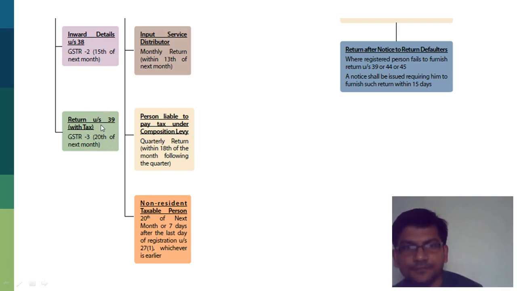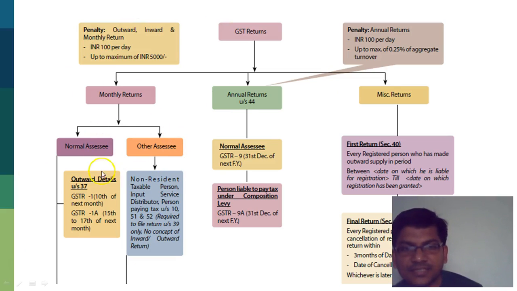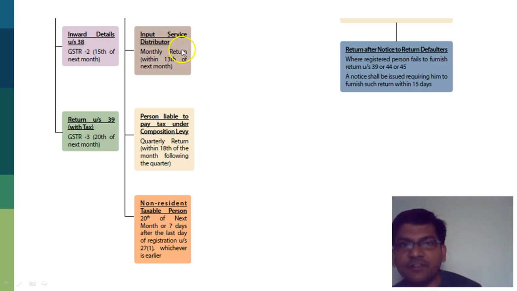Then in case of other assessees, non-resident taxable person, input service distributor, person paying tax under section 10, 51 and 52, then what is going to happen is ISD will file a return by the 13th of the month. Composition levy, it's only a quarterly return by the 18th of the month following the quarter, and non-resident taxable person 20th of the next month or 7 days of the last date of registration.